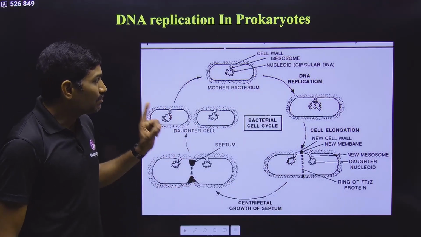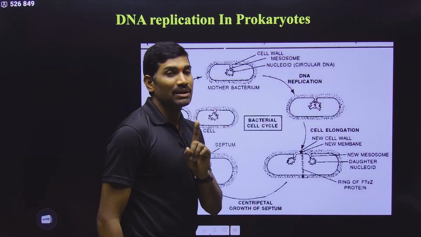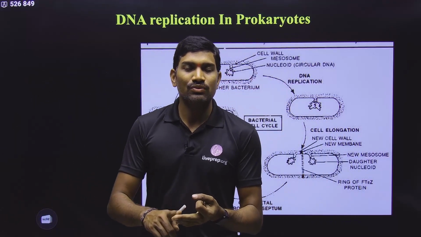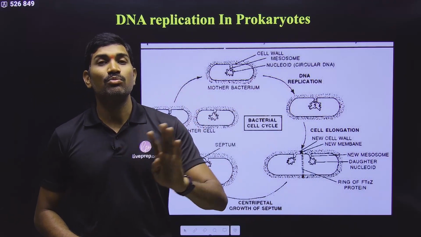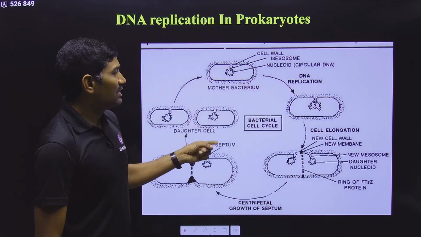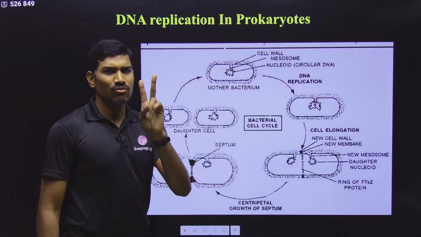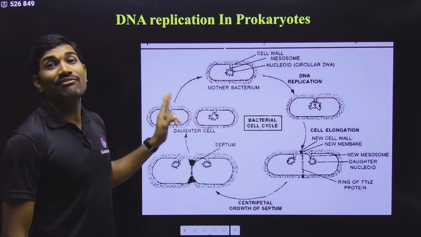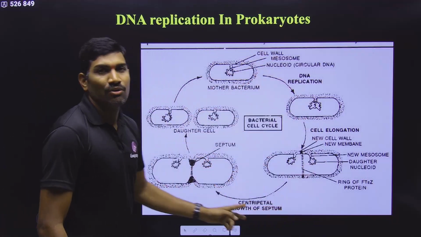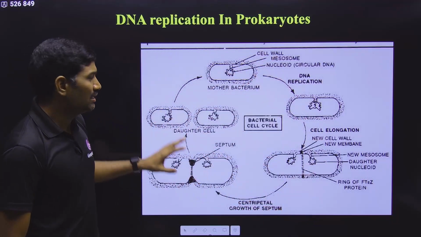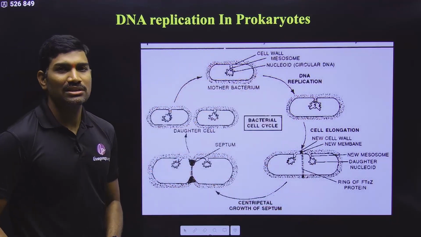Understood or not? And please remember, in the cell cycle chapter, I very clearly explained the G1 phase, S phase, G2 phase, and M phase. These are not applicable to prokaryotes. These phases are applicable only to eukaryotes. So in the case of bacteria, we are studying only two things: DNA replication followed by bacterial fission. Only two things are there. This is what happens every time. Clear? So in this way, bacterial DNA replication takes place.